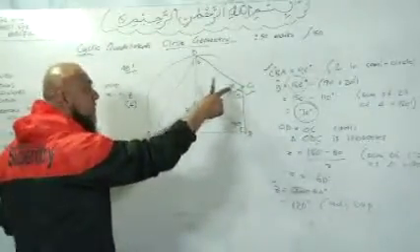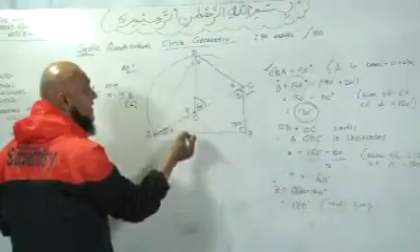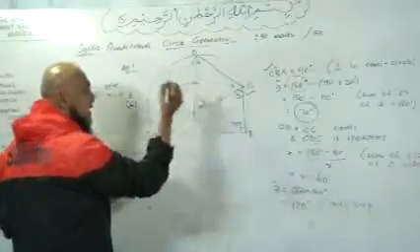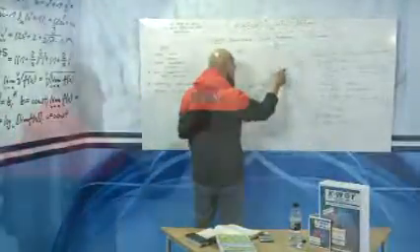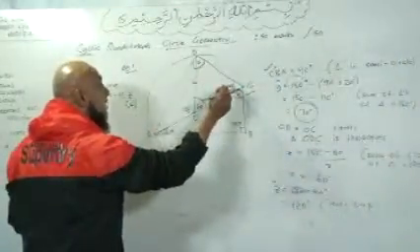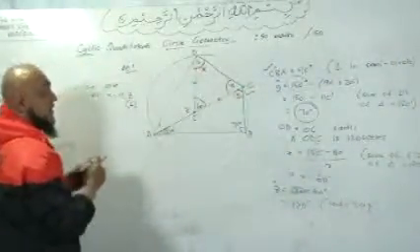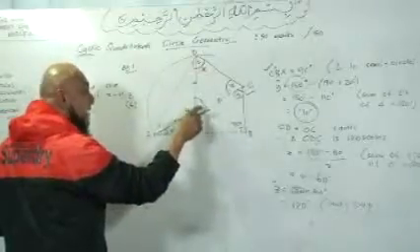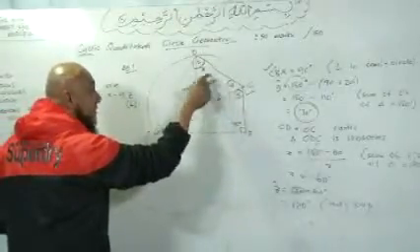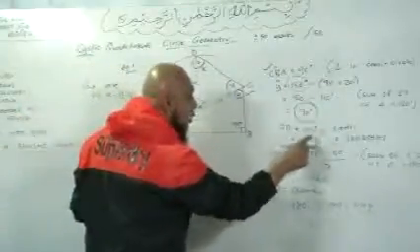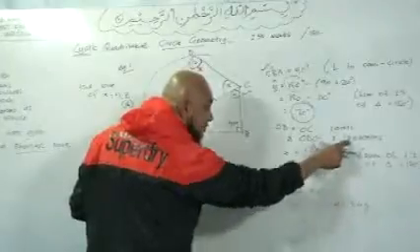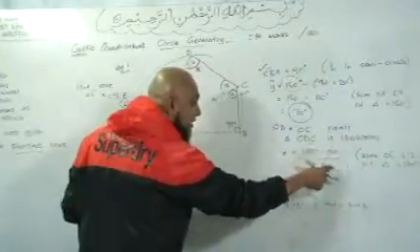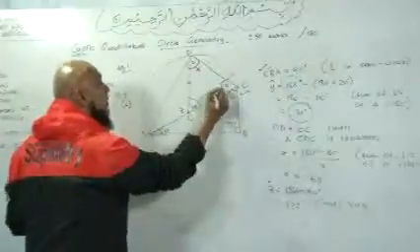Now, we needed to get to x. We know that this was 60 degrees. That is a radius. That is a radius. And we know that radii are equal in length. So now, that's an isosceles triangle. Hence, these two angles are equal. If that is x, angle D2 is also x. So therefore, we can say 180 minus 60 divided by 2 to get the value. There we go. 180 minus 60, sum of angles of a triangle, divided by 2 because it's isosceles. So 180 minus 60 is 120 divided by 2. X is equal to 60 degrees.